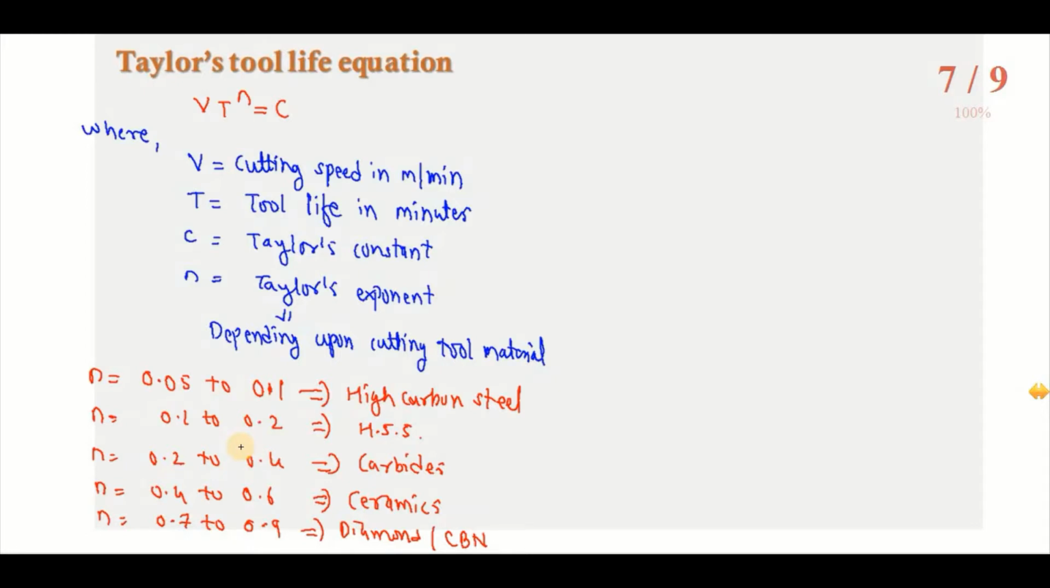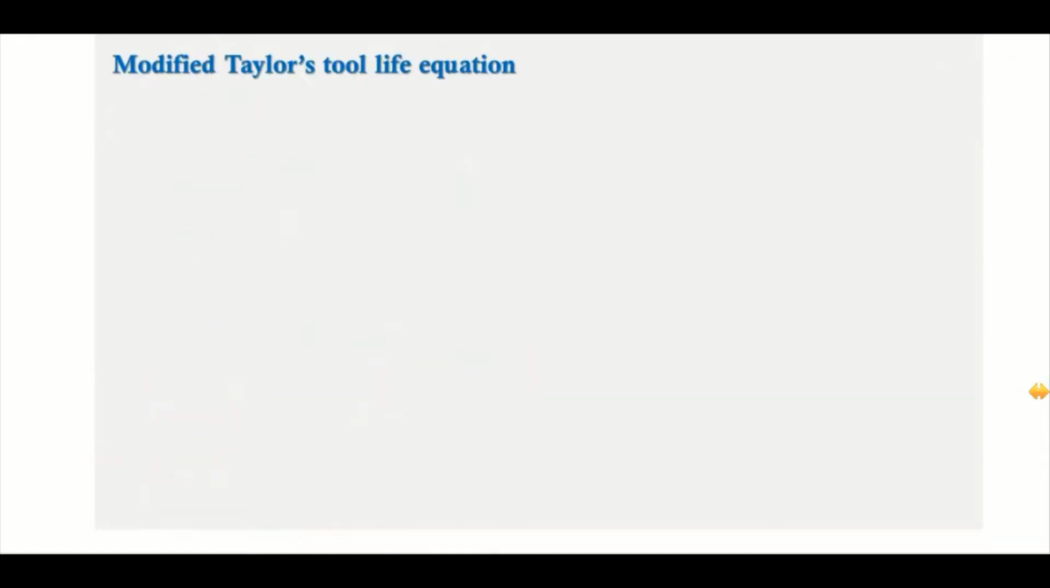So Taylor's tool life equation is V T raised to n equal to C, where V is the cutting velocity in meter per minute, T is the tool life in minutes, C is the Taylor's constant, and n is the Taylor's exponent, whose value depends upon the tool material. Also, we have the modified Taylor's tool life equation like this: V T raised to n into F raised to p D raised to q is equal to C, where